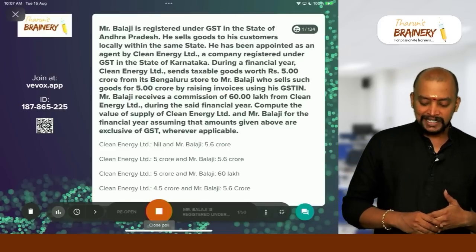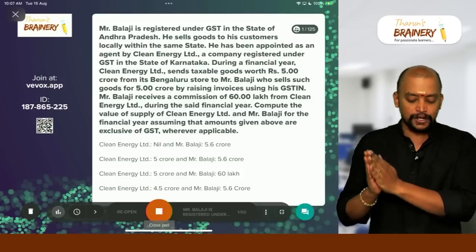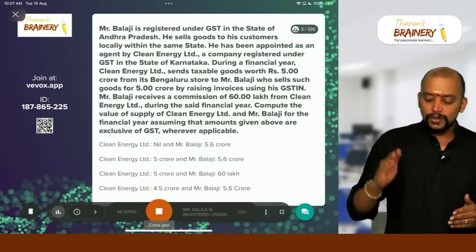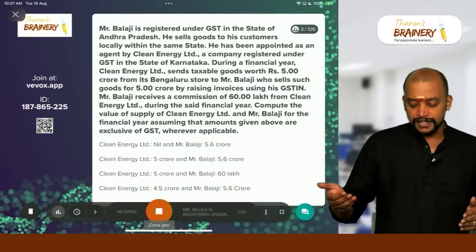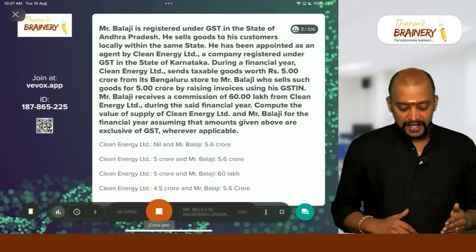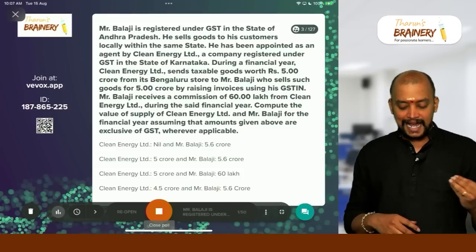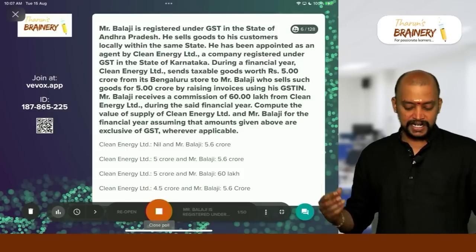During a financial year, Clean Energy Limited sends taxable goods worth rupees 5 crores from its Bengaluru store to Mr. Balaji, who sells such goods for 5 crores by raising invoice using his GSTIN. Mr. Balaji receives a commission of 60 lakhs from Clean Energy Limited during the said financial year.